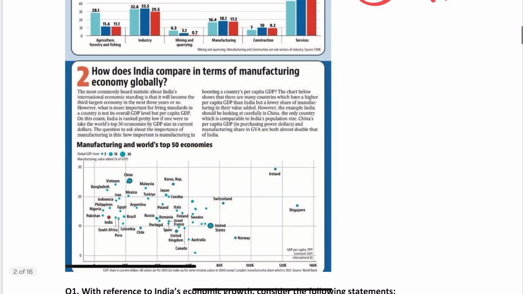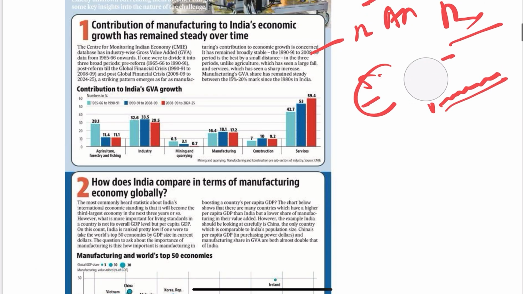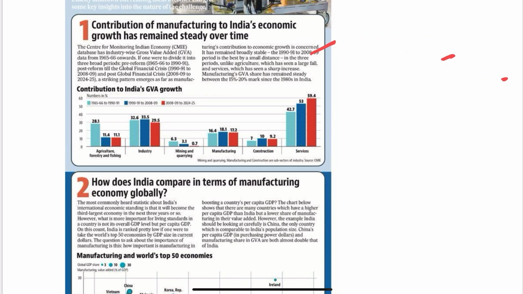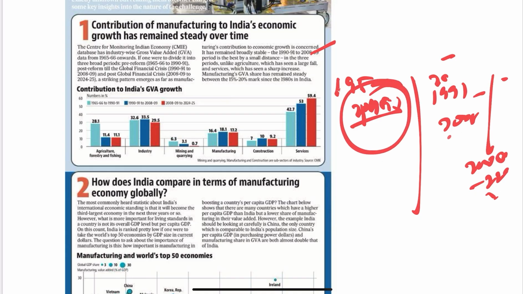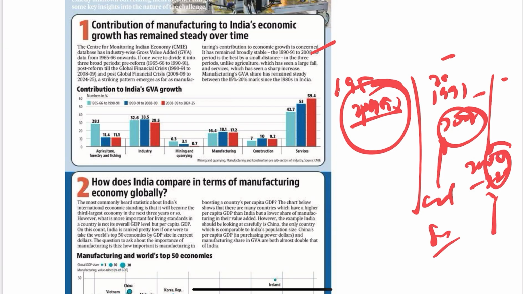So in this article, we have divided it into 3 phases: 1965 to 1991, pre-reform, then from 1991 to 2008, and from 2008 to 2024-2025. 2008 is the global financial crisis. Then we have the post global financial crisis and then we have the pre-reform.